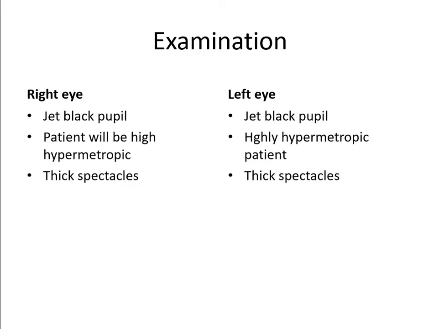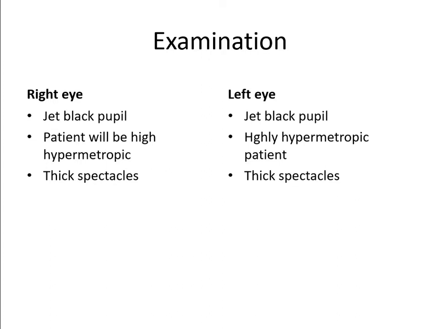Then if you examine the pupil, the fourth or fifth finding of the aphakic eye is the pupil will appear jet black in color. It is a very typical finding of aphakic eye, jet black pupil. And then when you examine the patient, when you do retinoscopy, the patient will be highly hypermetropic and will be wearing thick glasses. So what are the findings of aphakia?